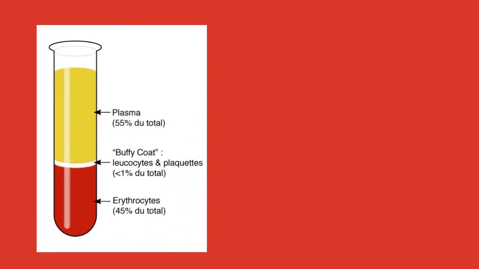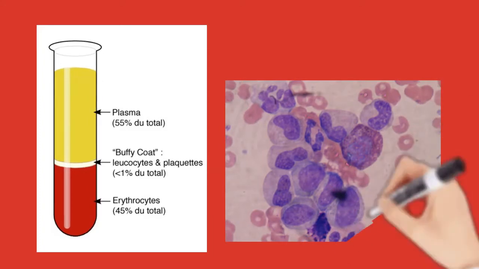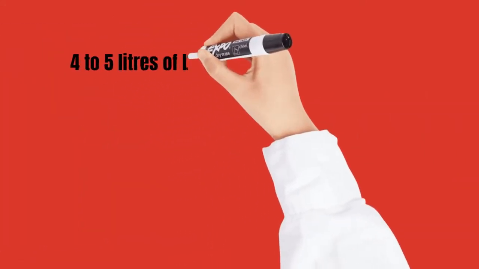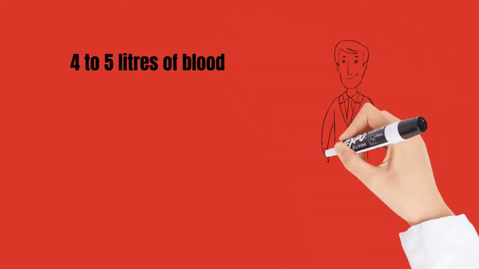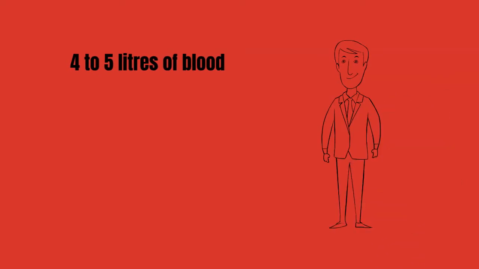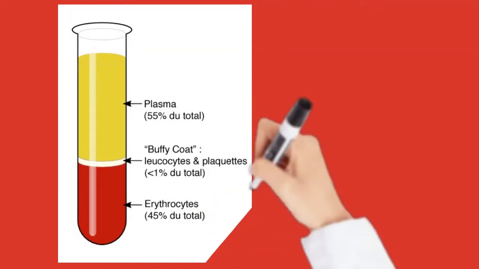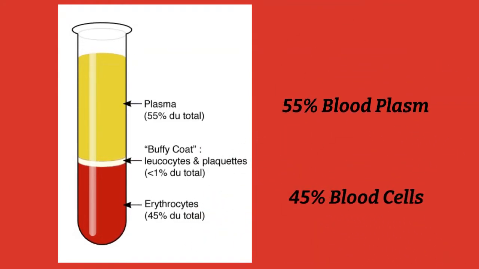Blood is a fluid connective tissue composed of blood plasma and cells, which include red blood cells, white blood cells, and platelets. The total blood volume is 4 to 5 liters in a normal healthy adult, formed of cells and plasma. Blood plasma forms about 55% of the total blood volume. The other 45% comprises a variety of different forms of cells.